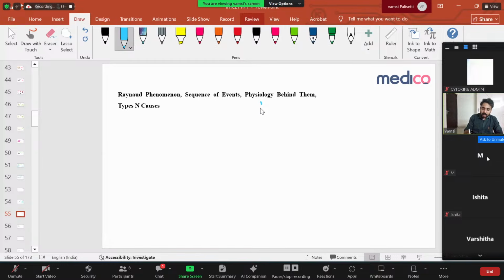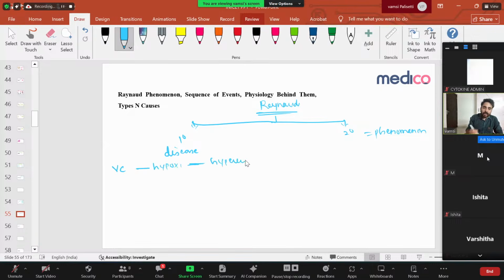Raynaud's has two types. One is called primary, the other is called secondary. Secondary is called a phenomenon. Primary is called a disease. As I discussed, the patient will have vasoconstriction, then hypoxia, then hyperemia. Because of vasoconstriction there is pallor, because of hypoxia there is cyanosis, because of hyperemia there is redness. That is pallor, cyanosis, redness: PCR. Very important thing.